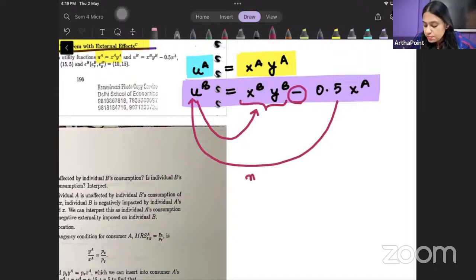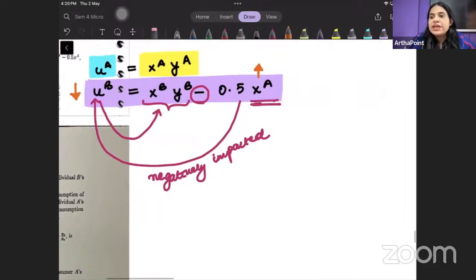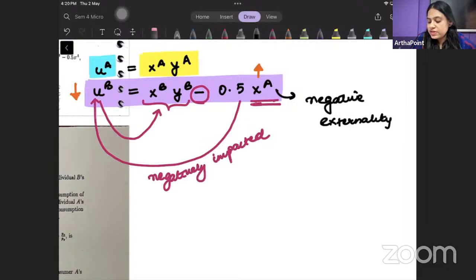So individual B is negatively impacted by the consumption from individual A. जब भी individual A का consumption बढ़ेगा, individual B का utility कम होगा. तो in a way we can say that this is a case of negative externality.